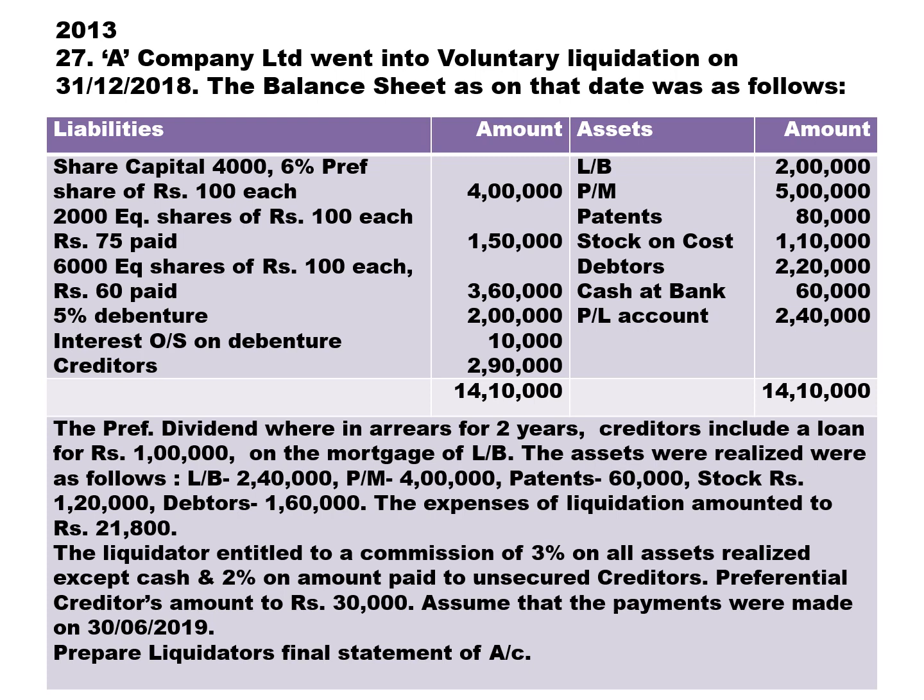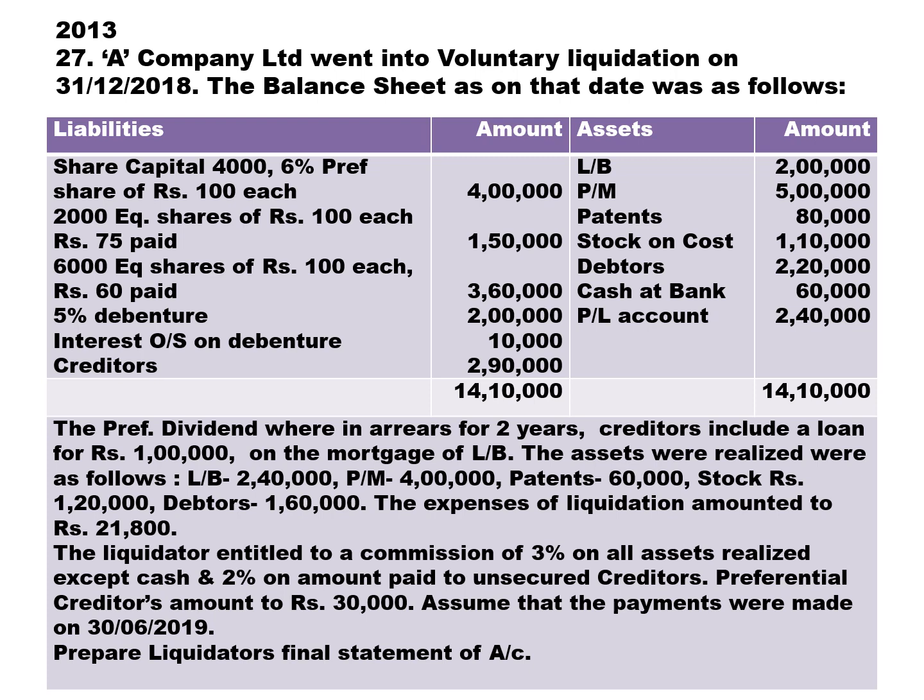Then we have 5% debenture, interest outstanding on debenture, and creditors. Land and building, plant and machine, patent, stock on cost, debtors, cash at bank, and P&L account. P&L account is a fictitious asset. Don't consider it, ignore it. It's a loss given on the asset side.